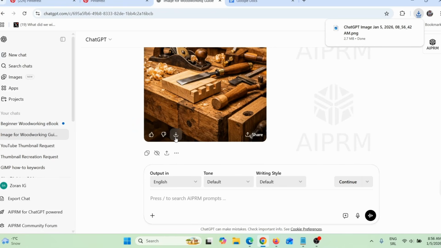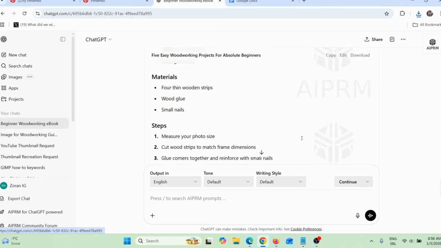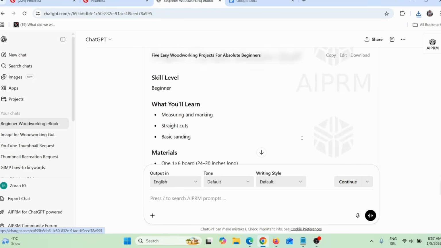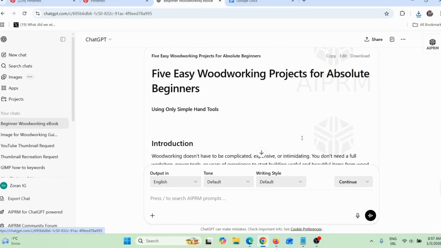So next thing I need to do, I need to actually make this ebook. So I will simply copy all of this. I will use ChatGPT because, like I said, ChatGPT did a better job. So I will add this as a title. Now there are actually two options.